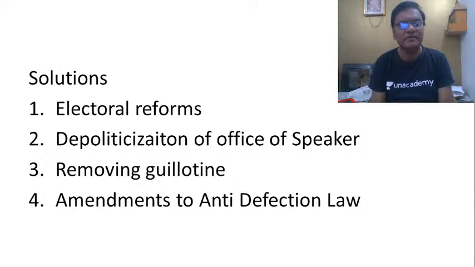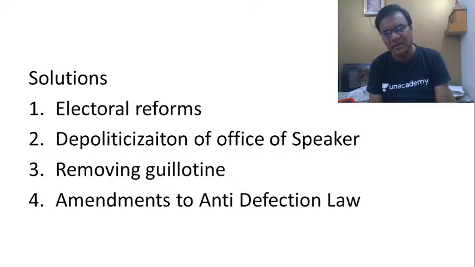Solutions are very simple. We can have separate fast track courts set up by the Supreme Court, headed by former judges, retired judges, and they can be given a mandate to come out with a judgment in all those cases involving those parliamentarians against whom they have serious criminal records. As I said, in the current parliament, 43% of them have criminal records.